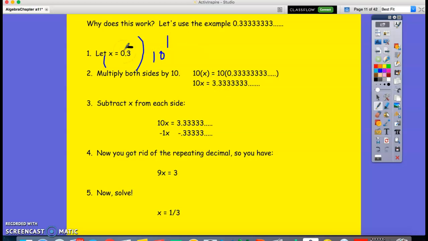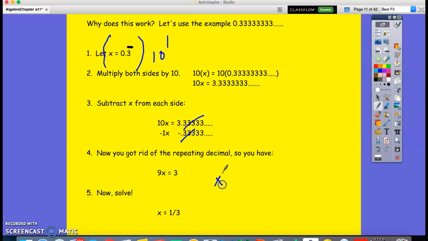So 10x equals 10 times 0.33 repeating, so I'm multiplying both sides. 10x equals 3.3 repeating. And now I subtract x from this. So 10x minus x, you get what? When I subtract, I get rid of all this repeating decimal part, right? So all I have is 9x equals 3. So x equals 1/3.